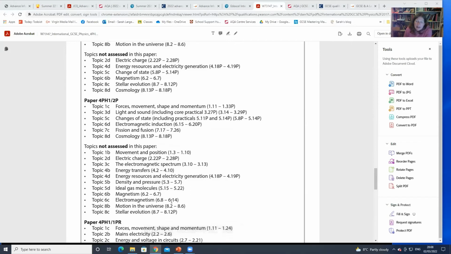They haven't said this, but I think that means there won't be practical questions on the ones that are not mentioned. It may still be that you need to understand them. For chemistry, for instance, there's a practical about making a salt. So you may still need to know how to make a salt, but it won't be asked if it's not explicitly mentioned. They won't be doing one of the questions where they say, right, explain how you prepare a salt, and you've got to memorize all the different steps of it and put those down. So I think that can also cut down the work. You need to know the general idea for a practical, but you probably won't need to know it at the level of detail of all the extra steps if it's not mentioned.